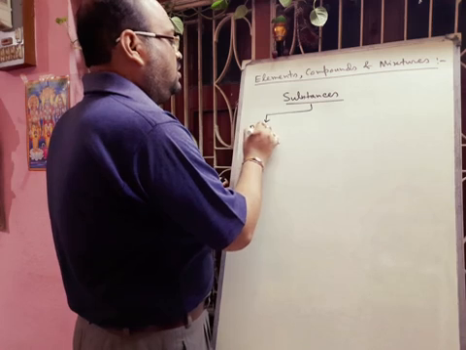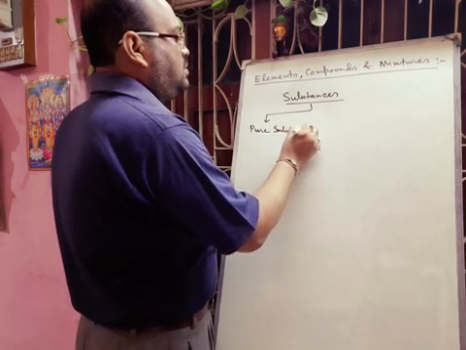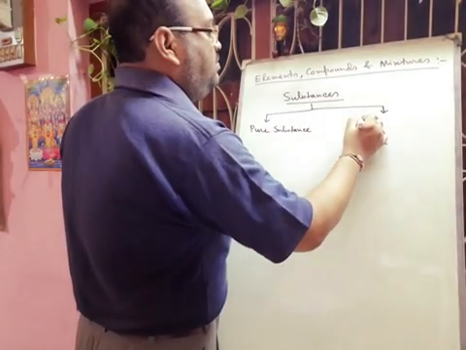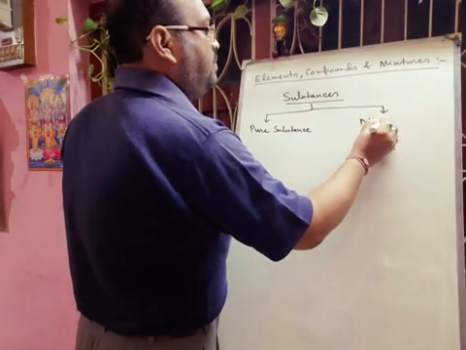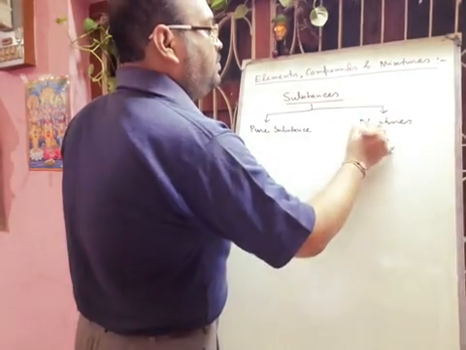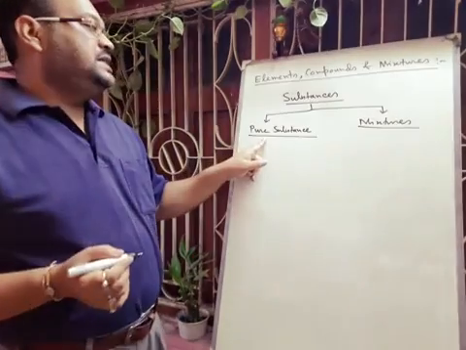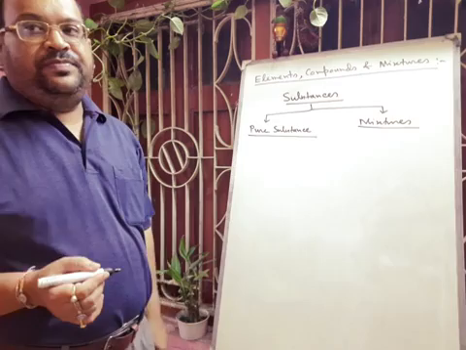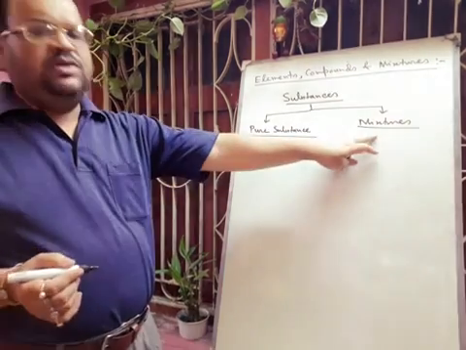One is pure, another is impure or mixtures. Pure substances are homogeneous and mixtures are generally heterogeneous, and mixtures may be homogeneous also.